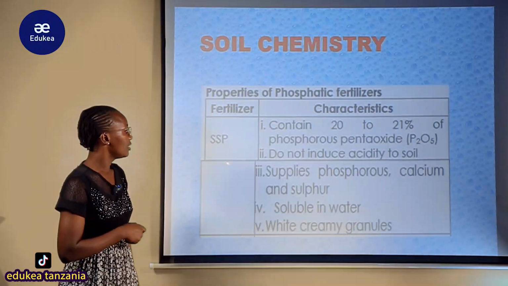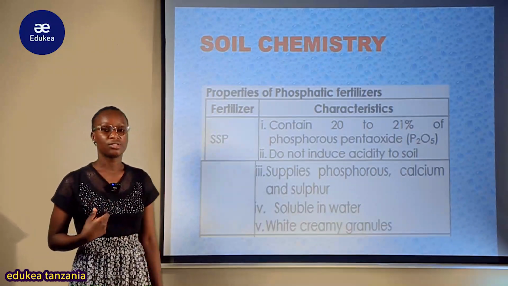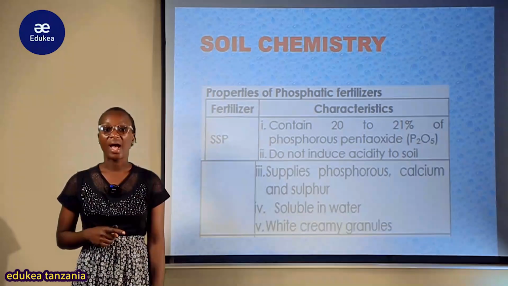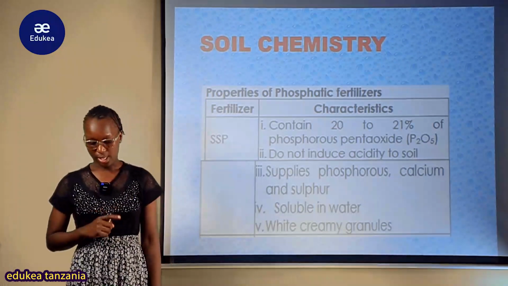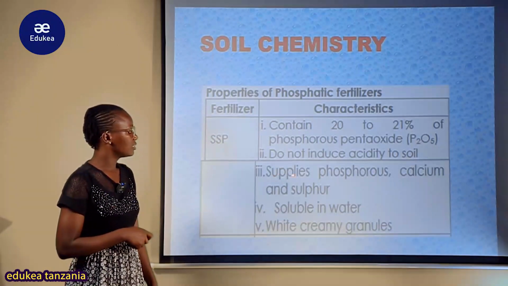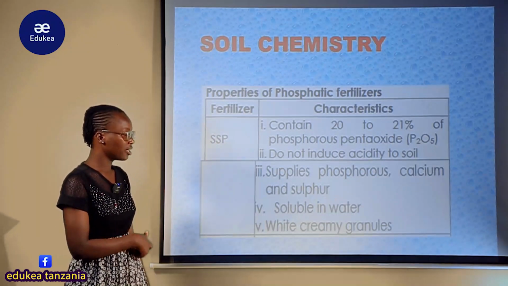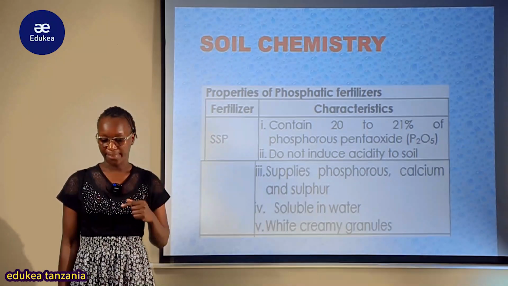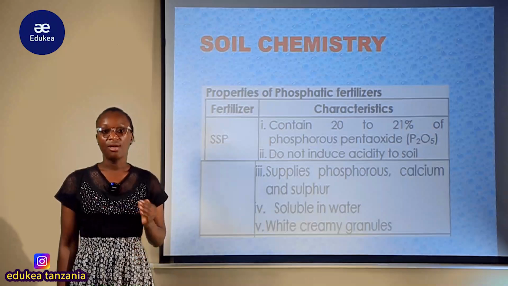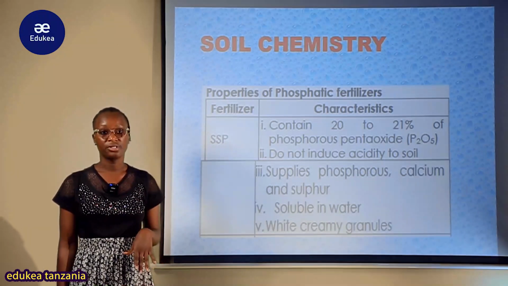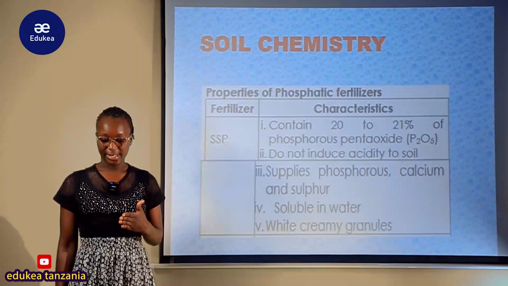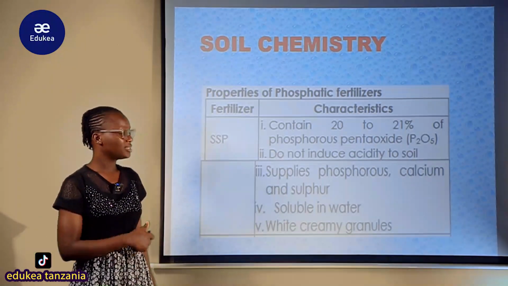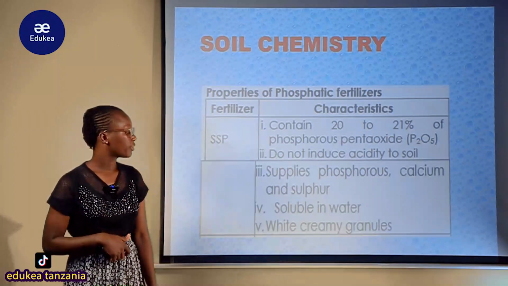Now this is single super phosphate. It also does not induce acidity to the soil, but it also supplies phosphorus, calcium and sulfur. Hii single super phosphate ina tendency ya kusupply phosphorus, vile vile ina supply calcium, but not only that, ina supply vile vile sulfur element. So all these are essential elements for plant growth.